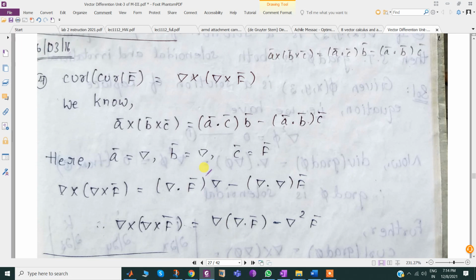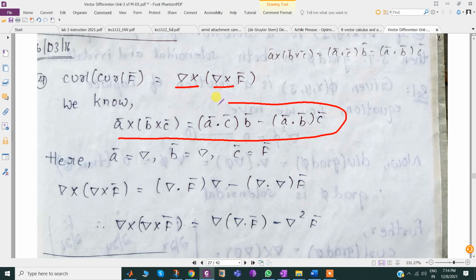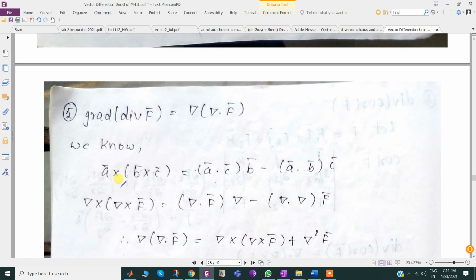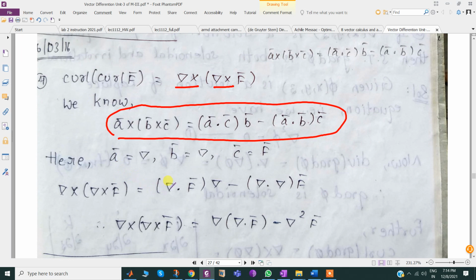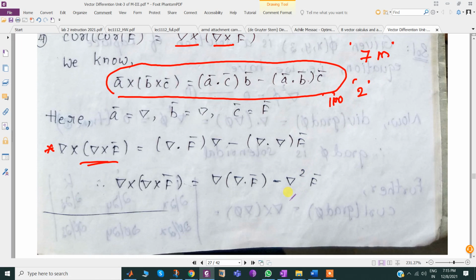Then curl of curl f bar. Curl means del cross, so curl curl f bar is del cross, del cross f bar. I think this formula we have gone through a moment before. But for this, if time permits, in the next class I may explain it in detail. Suppose the same problem is given for 7 marks in the final examination. If you write this one, hardly you may be awarded 1 or 2 marks, because proof is required.